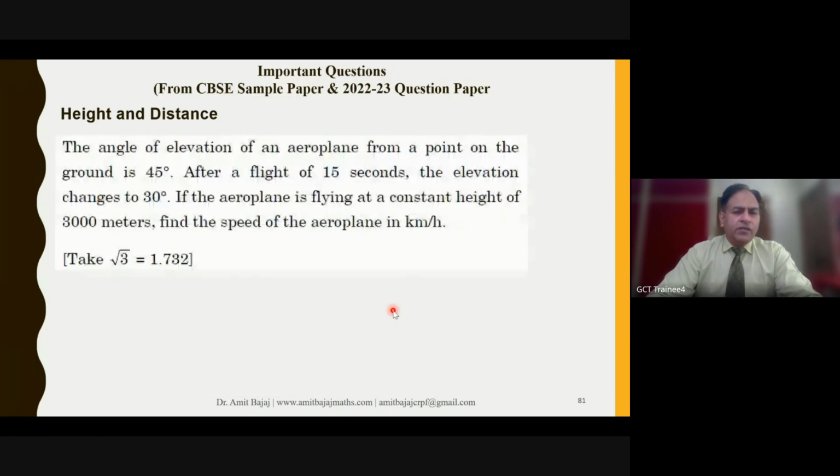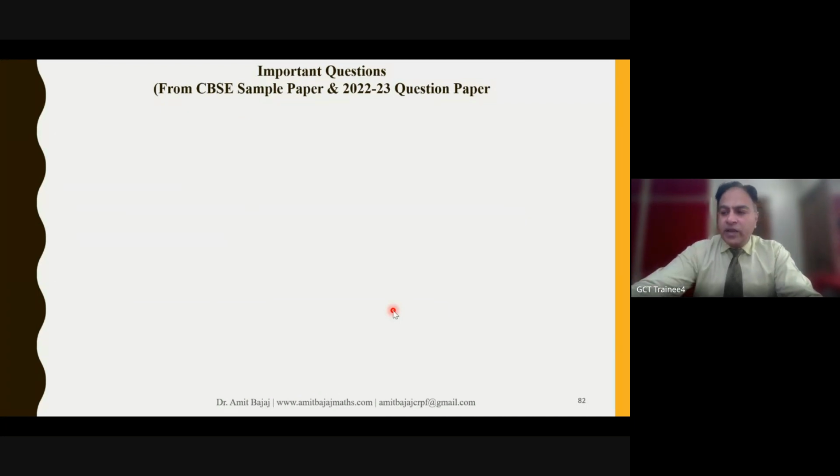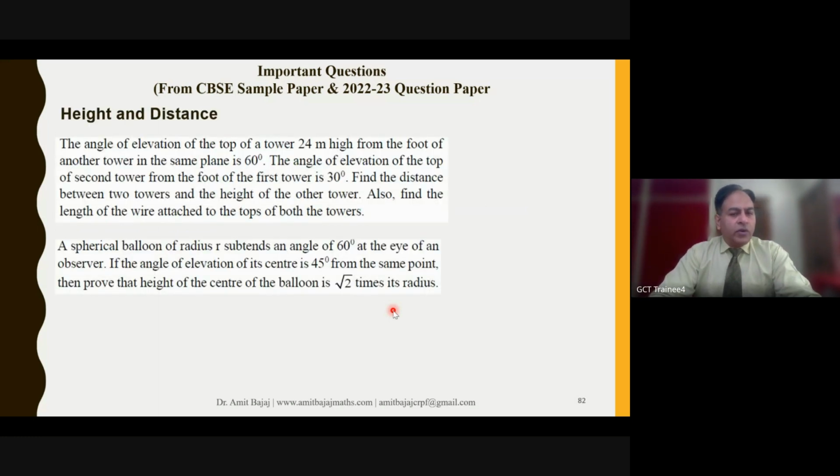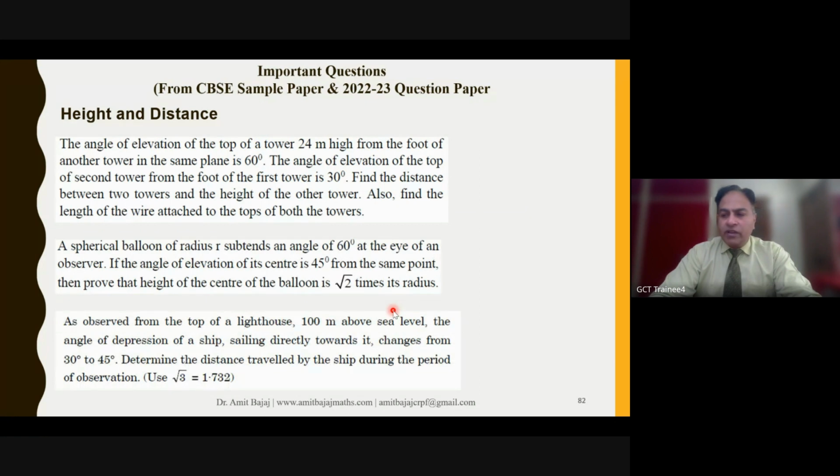In height and distance, of course, a lot of varieties are there. So word problems based on height and distance are expected. So look at the type of questions which are on your screen.